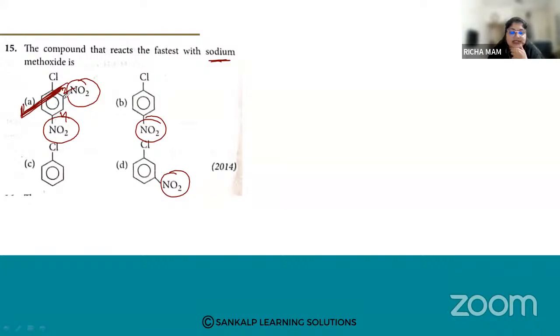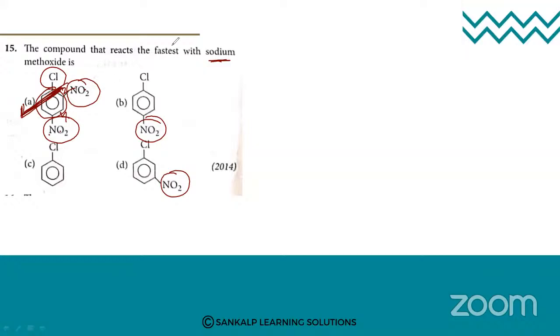Remember that. So what is the reason? Nitro groups are the electron withdrawing groups. As the electron withdrawing groups are there, they will increase the reactivity of this chlorobenzene. So because of that, 2,4-dinitrochlorobenzene reacts faster. Okay, fine. Let us go for the next question.